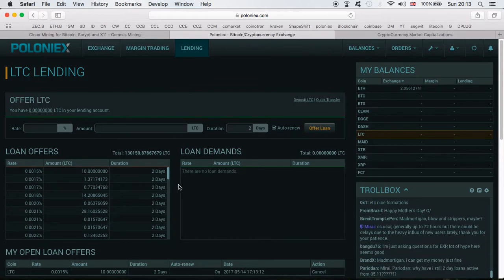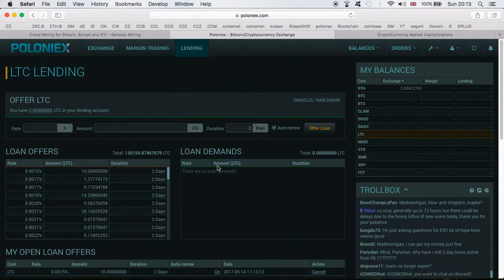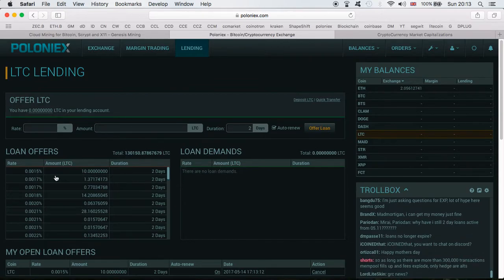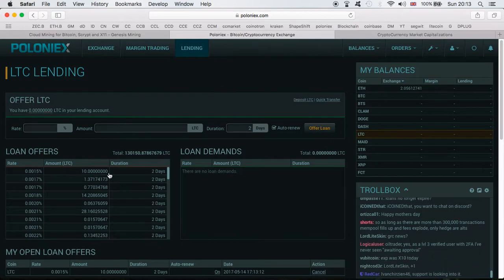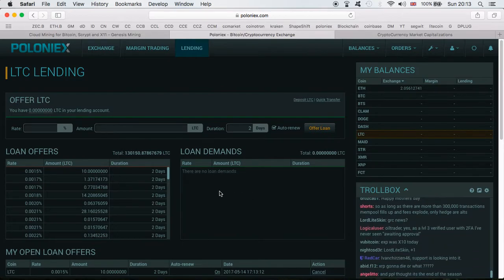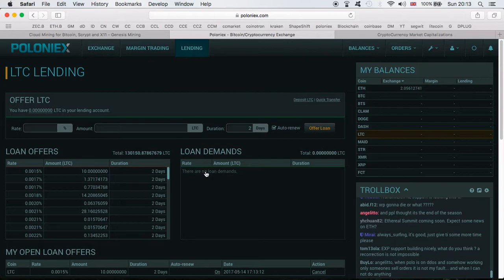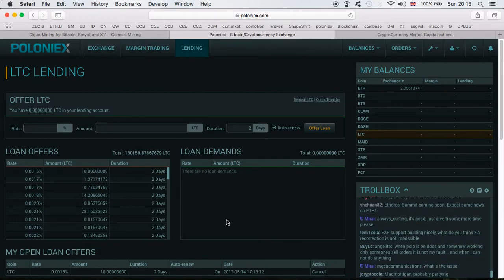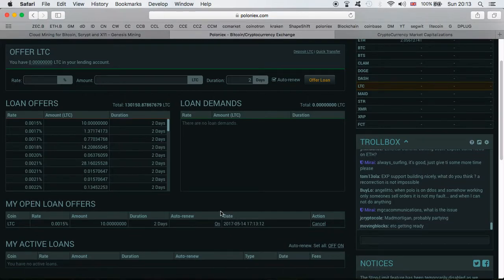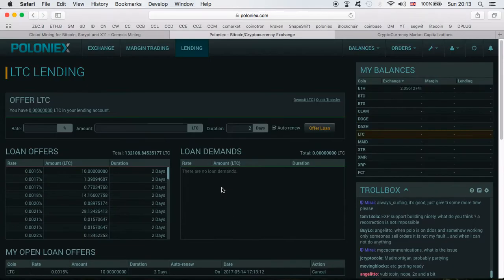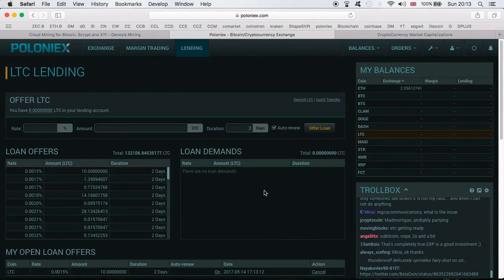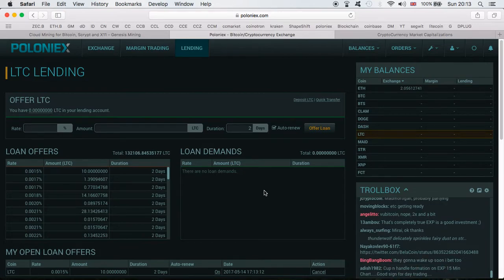So now, guys, however, at the moment there's no loan demand for Litecoin, so this is gonna sit here at the lowest rate. Therefore, if someone comes along and let's say they're looking for 10 Litecoins, they will then obviously get my 10 Litecoins, and this will start generating me interest. If you go down, you can see my open loan offers, and I can always cancel it as long as someone has not taken my Litecoin. Because if someone has, why cancel?